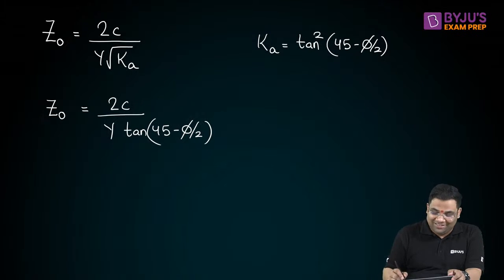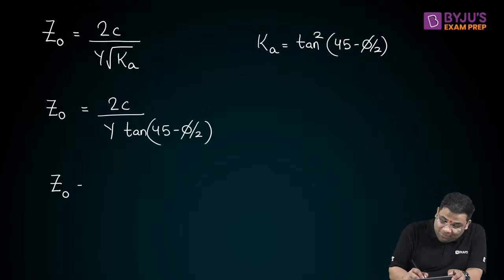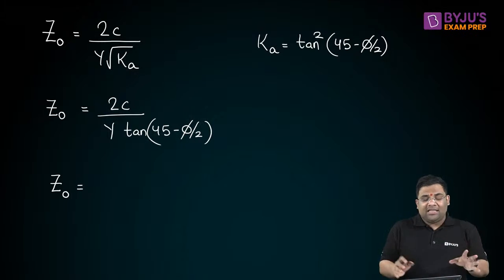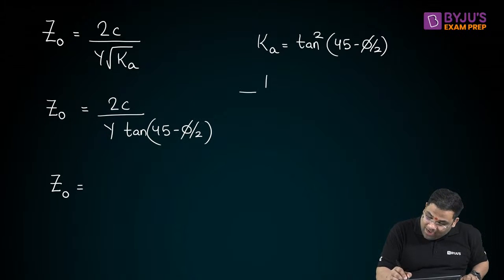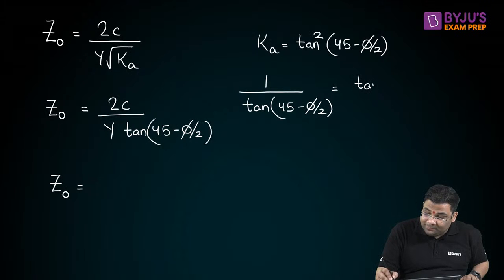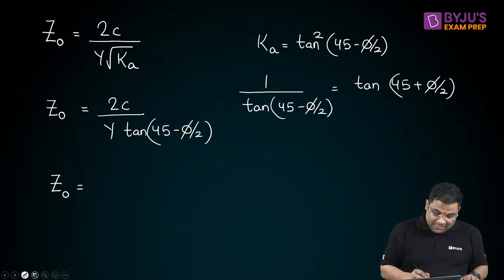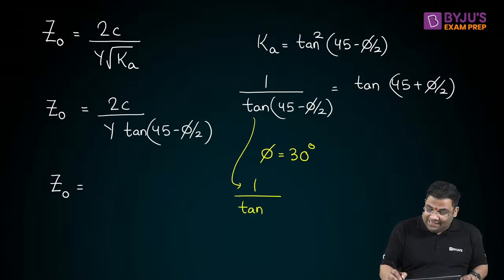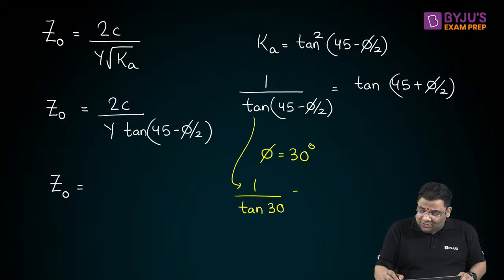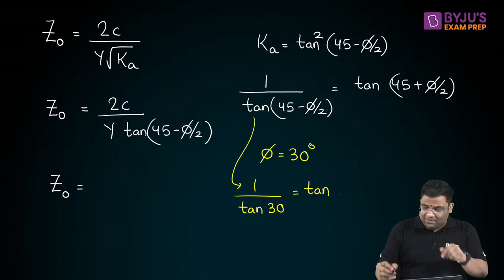Okay. Now you see, there is another form of this equation also. In the examination, they will give you 4 options, and you always get confused. But you will not get confused now. You see, 1 by tan(45 minus phi by 2) is equal to tan(45 plus phi by 2). Yes or no? Just put phi as 30 degrees. If you put 30 degrees, this term will be 1 by tan 30, right? 45 minus 15. And this will be tan(45 plus 15), tan 60.